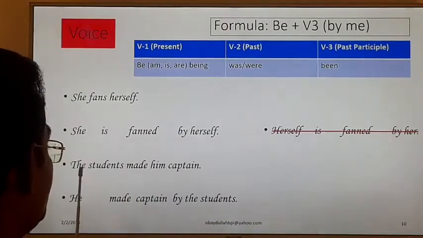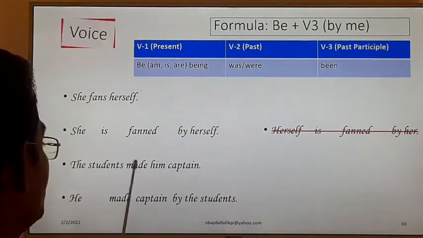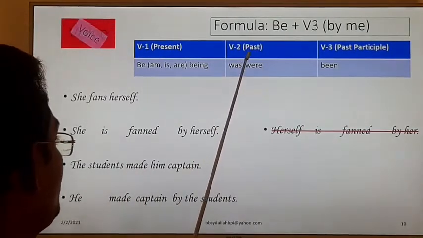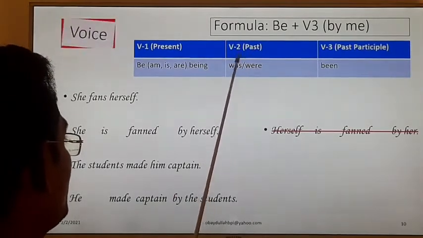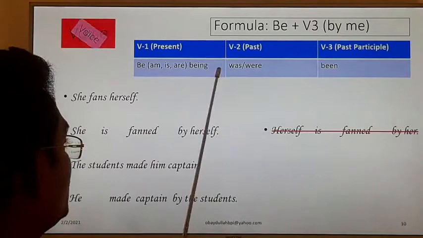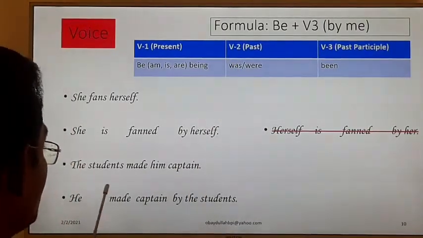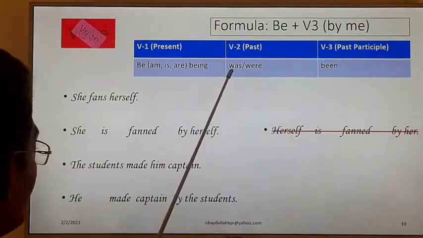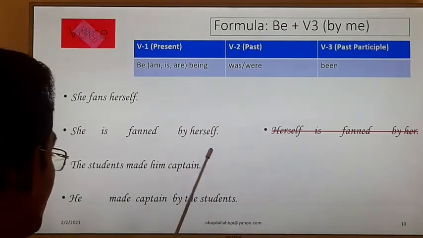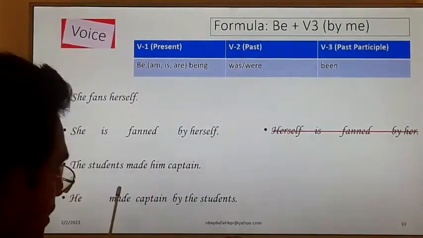This is an example of past indefinite tense, so made is taken from verb number 2, and that is why we have to use the be verb in past form, was or were. We have to match it with the subject. Which one will match with the subject? We know that was will match with this subject.